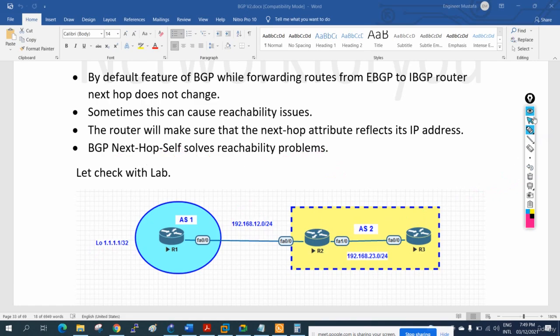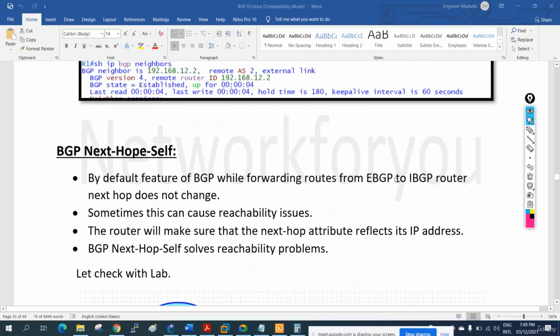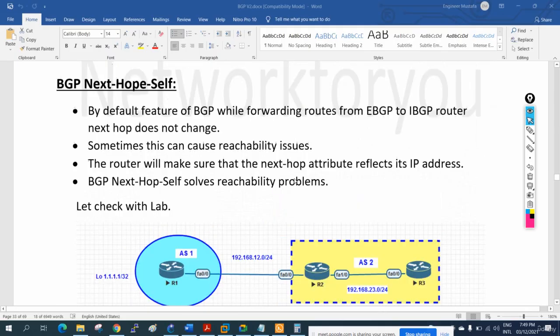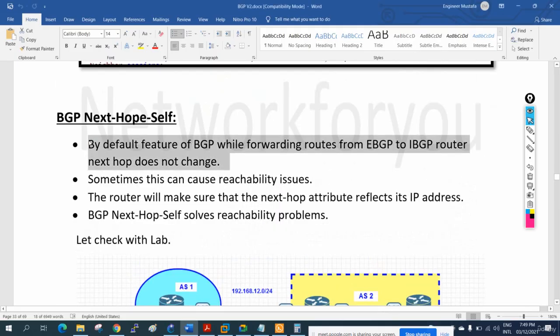So we are going to see that now. This is the first time, so maybe you will feel it is a little difficult because we are discussing it for the first time. When you practice, this will be much easier. We just need to remember these four points. In an interview, they will ask you why we are using the next-hop-self command.